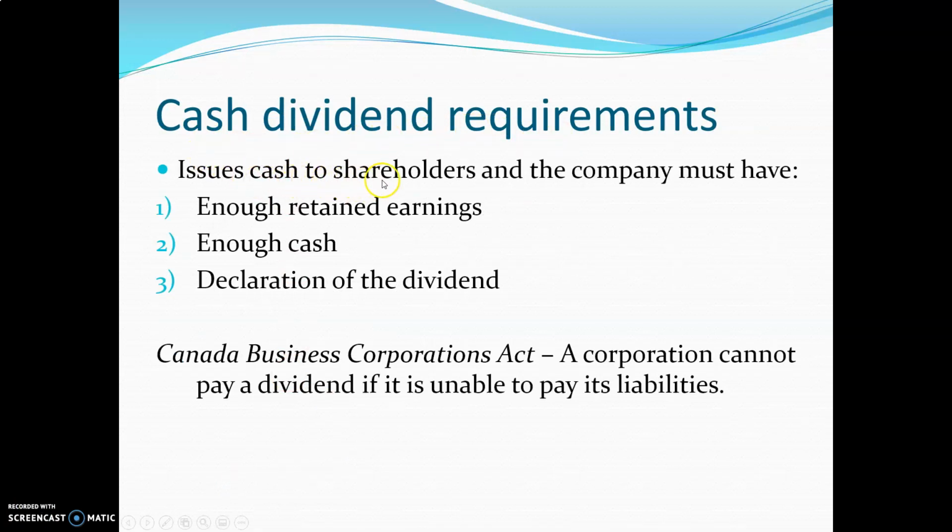Cash dividend requirements. To issue cash to shareholders, the company must have enough retained earnings, enough cash to make the actual transfer, and it must declare the dividend. Canada Business Corporations Act, a corporation cannot pay a dividend if it's unable to pay its liabilities. And this is because they're trying to protect those people who have ended up lending money to the corporation, so it doesn't just end up paying a whole bunch of money out to people who are the investors.